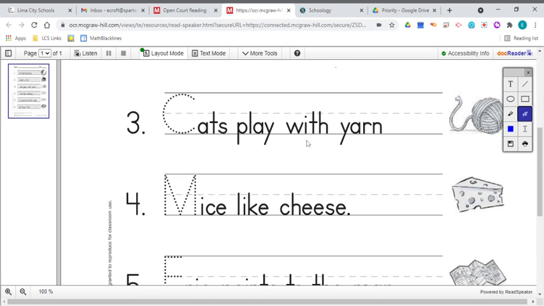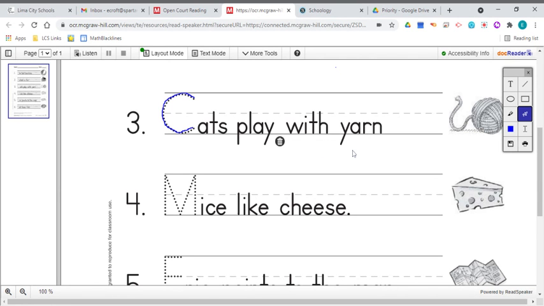Let's go ahead and take a look at example number 3. Cats play with yarn. Cats play with yarn. Now, of course, we have to make sure that we're tracing that capital C because that is the first letter in our sentence. And every sentence will start with a capital letter. But then we have to take a look, and there is no end mark at all here.